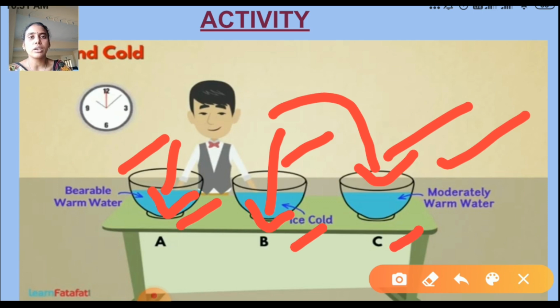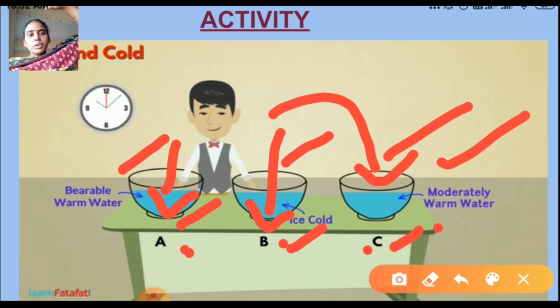How do we find out the hotness and coldness? Let us discuss once again and repeat this. Do it at home. First we take 3 mugs and name them mug A, mug B, mug C. In mug A we put cold water, in mug B hot water, and in mug C we mix both hot water and cold water.